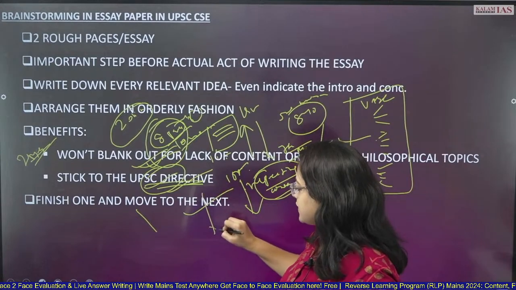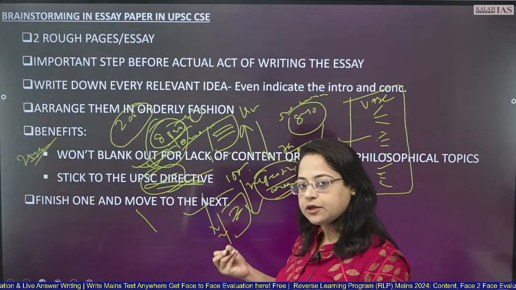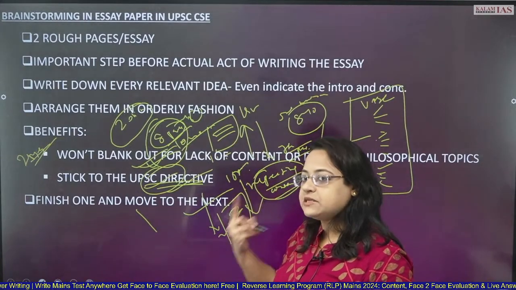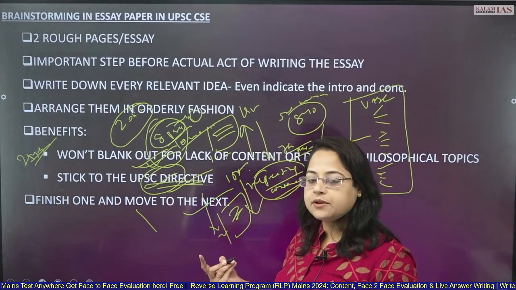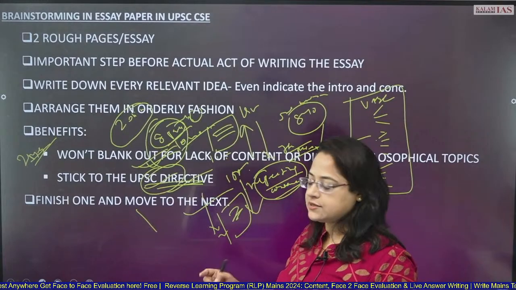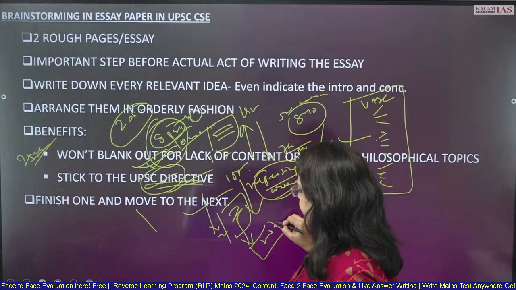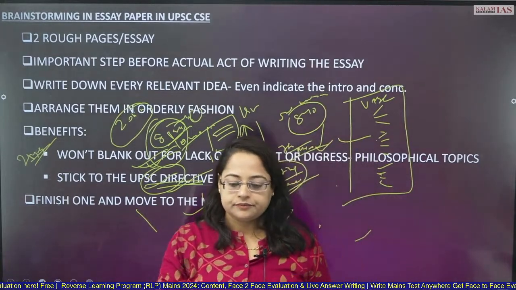Then you come to the second essay. Brainstorm that essay again. Again, the ideas will be very fresh: in what aspect did you write, in which perspective did you generate that argument or example. Everything would be fresh for that particular essay. Then you would write the second essay. This is how the brainstorming should be done.